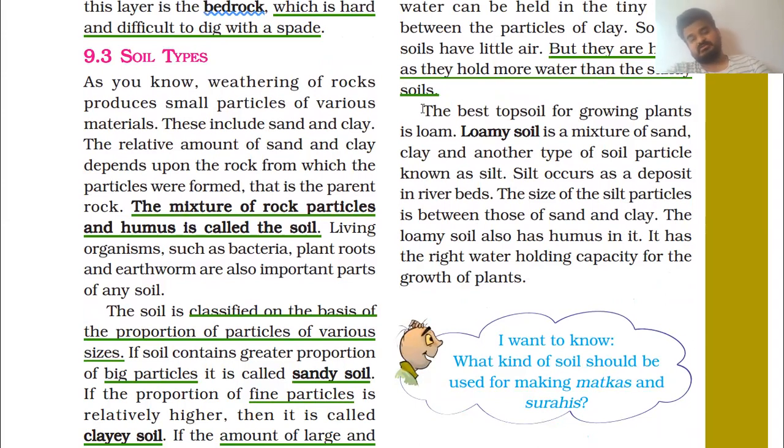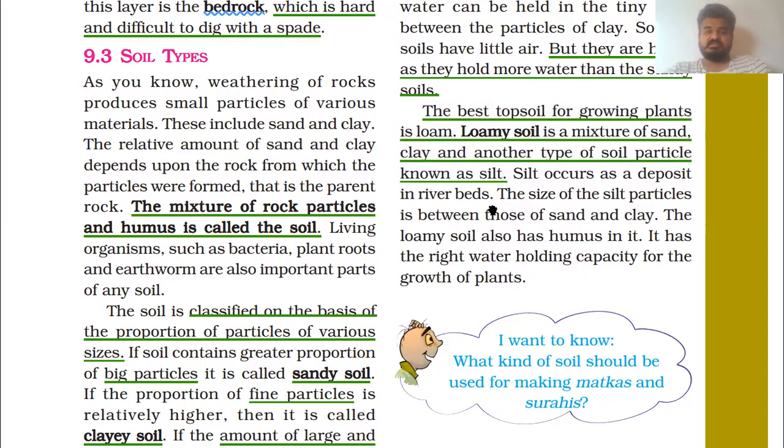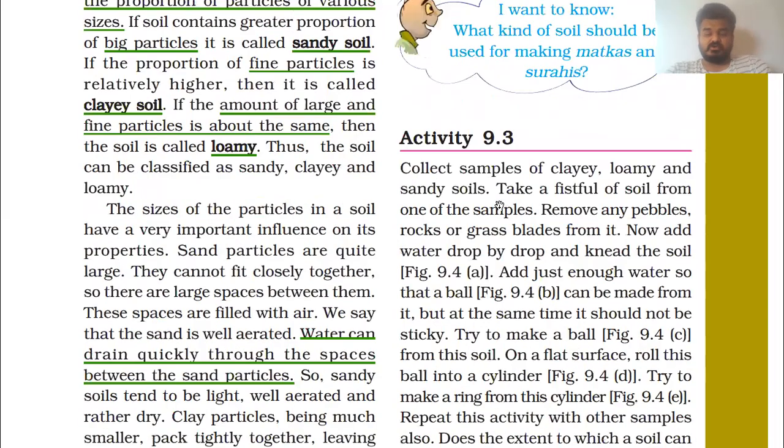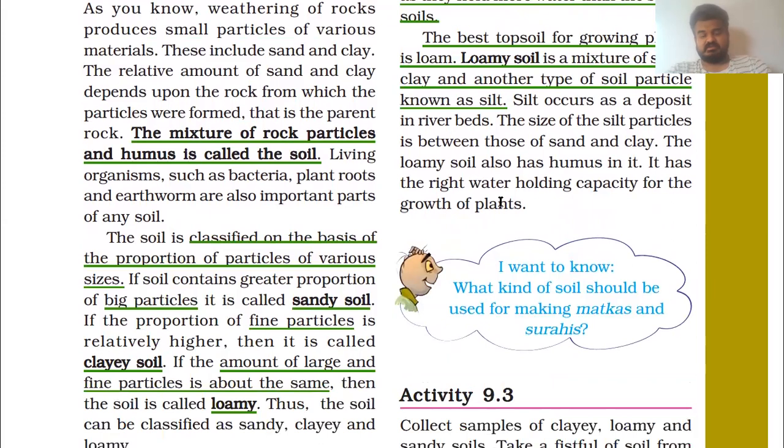So if somebody asks you which type of soil is best for growing plants, then you can say loamy soil. Because it is a rule for plants that you cannot provide too little water or too much water. Only sufficient water is best for growing plants.